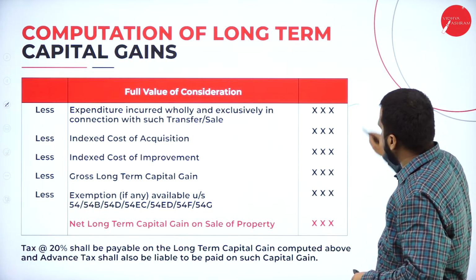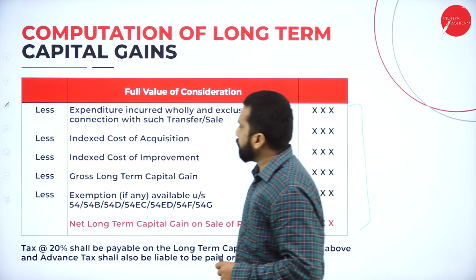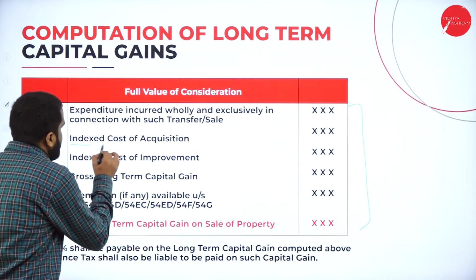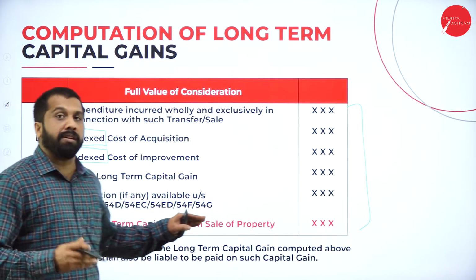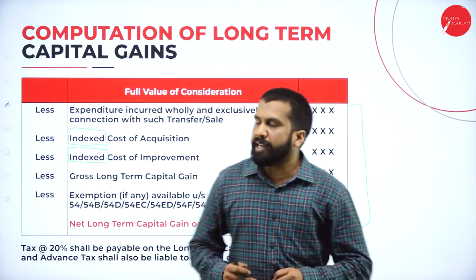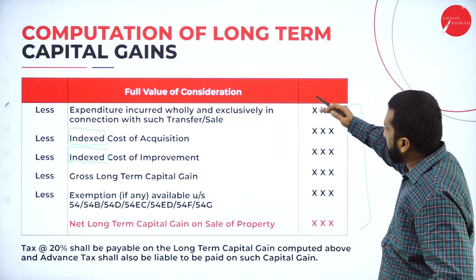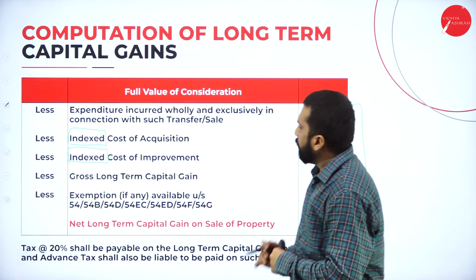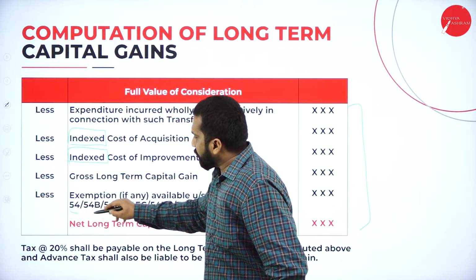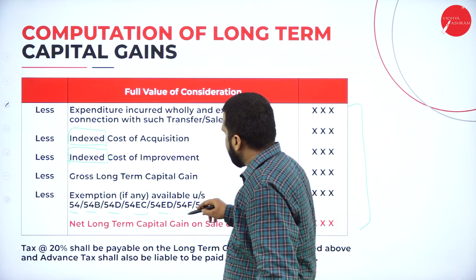Under long term, same procedure. I am just supposed to explain what index cost is. The rest of the things I have already taught in the previous session. Same procedure: your selling price minus all the costs, you will get your profit. Now, these are the 1, 2, 3, 4, 5, 6, 7.